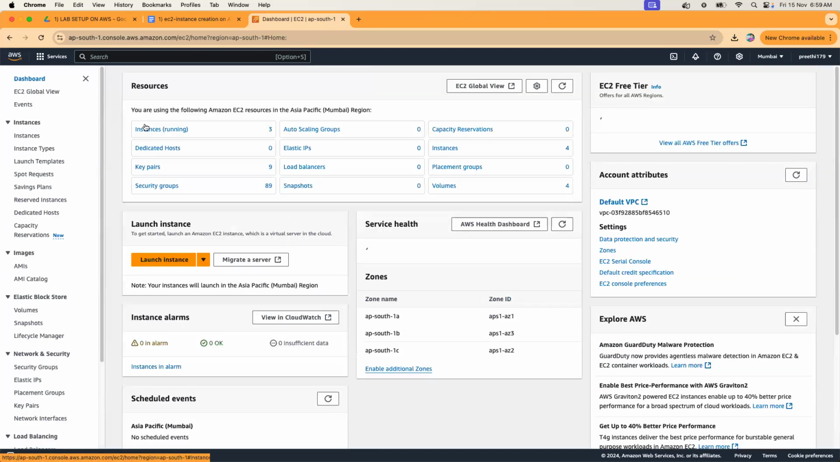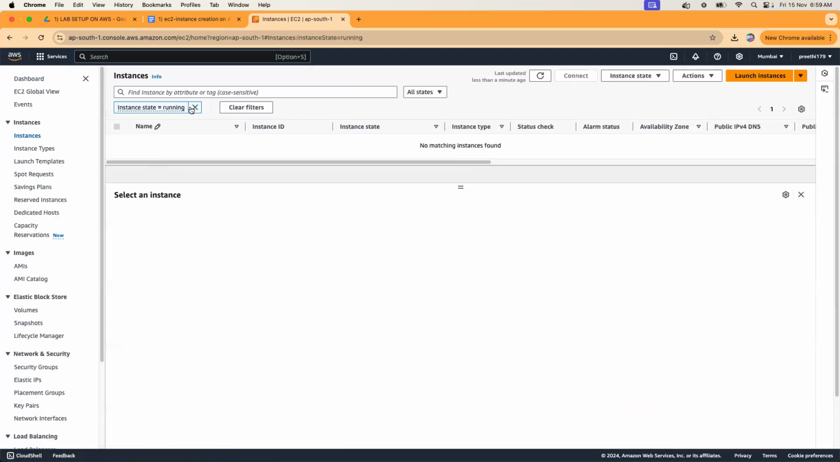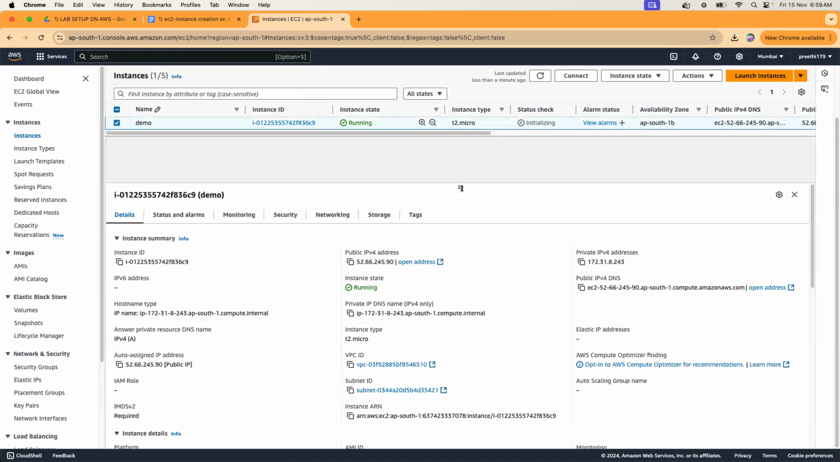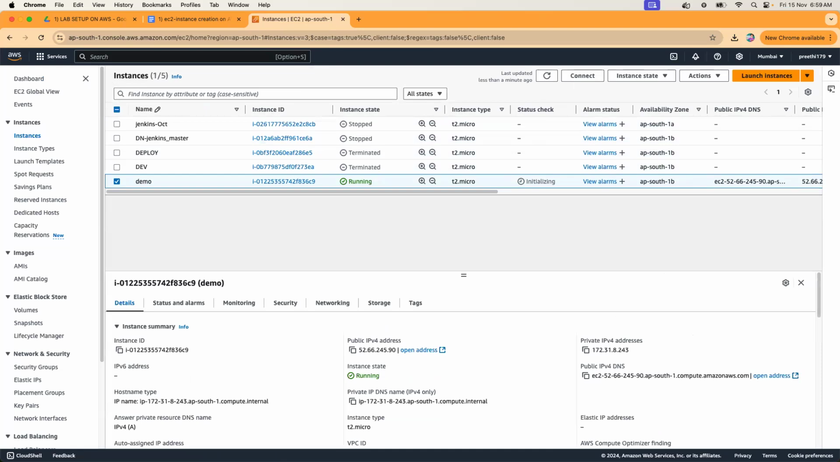That's how an instance will be created. You can see the instance here. See, this is coming up. Okay, fine. An EC2 instance means a virtual machine is created in an AWS data center.